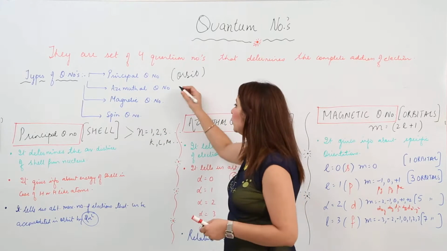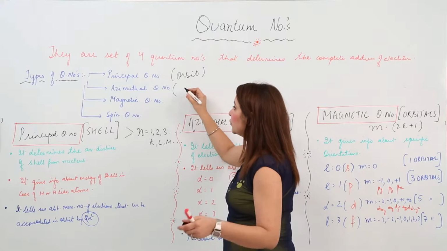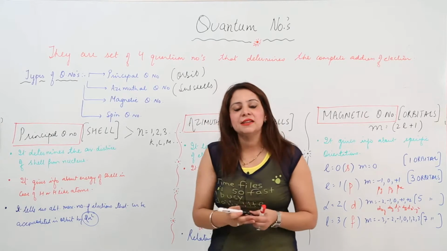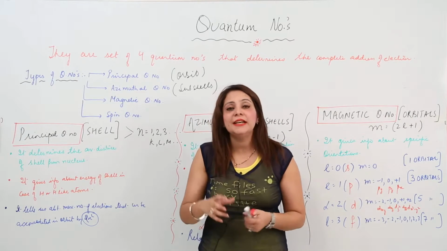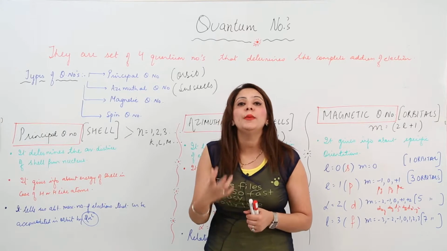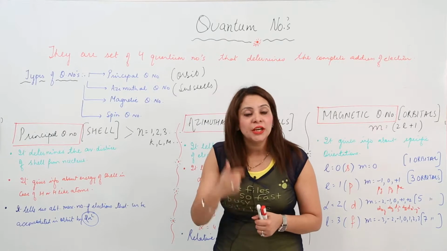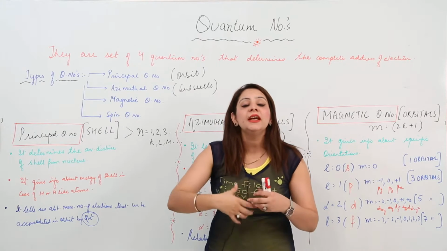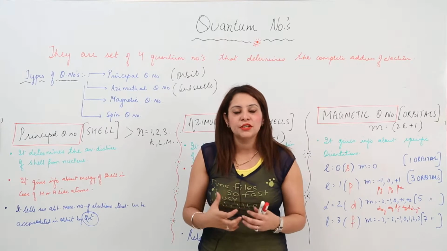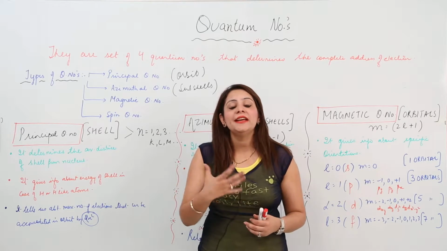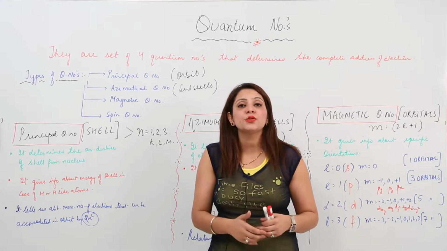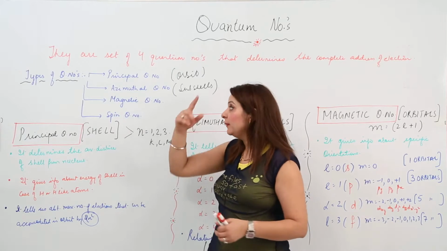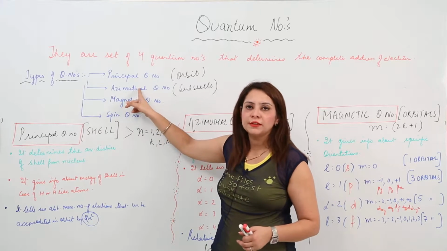The azimuthal quantum number provides the information related to the subshells. It states that in an orbit electrons are present, but the electrons do not possess the same angular momentum or the same energy. Some electron is found somewhere, another is found somewhere else, in the order of their relative energies, and accordingly they have different angular momentum. That is why we see many fine lines occurring in a specific line in the hydrogen spectra. So from there we got an idea related to the azimuthal quantum number.